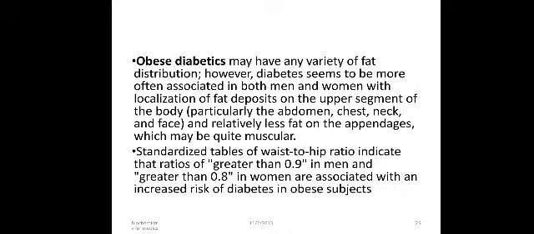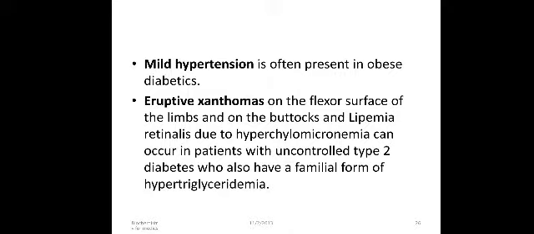Obese diabetics may have any variety of fat distribution. However, diabetes seems to be more often associated in both men and women with localization of fat deposits on the upper segment of the body, particularly on the abdomen, chest, neck, and face, and relatively less fat on the appendages, which may be quite muscular. Standardized tables of waist to hip ratio indicate that a ratio of greater than 0.9 in men and greater than 0.8 in women is associated with an increased risk of diabetes in obese patients. Mild hypertension is often present in obese diabetics. Eruptive xanthoma is another clinical manifestation.